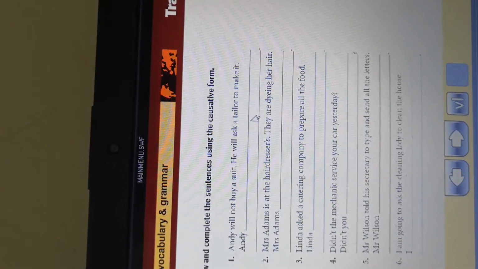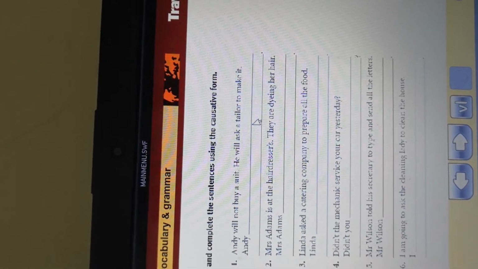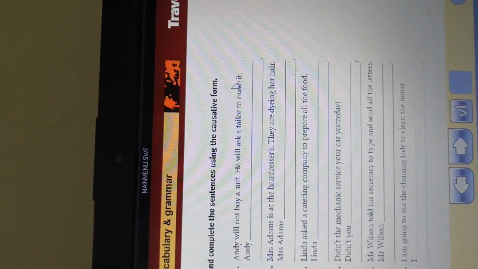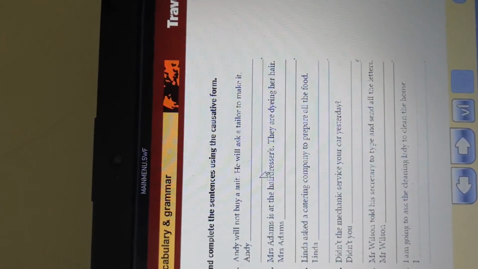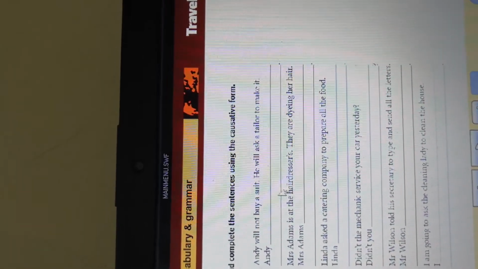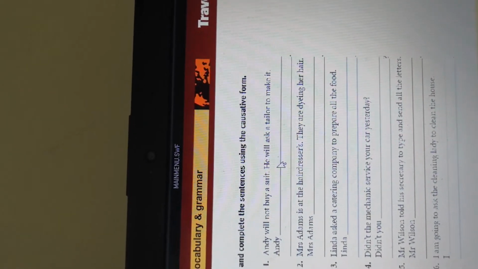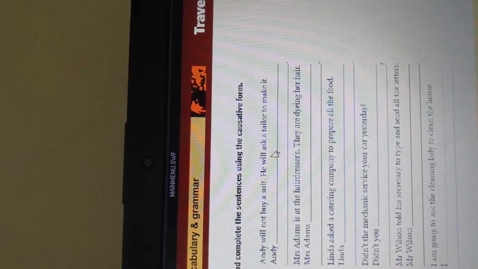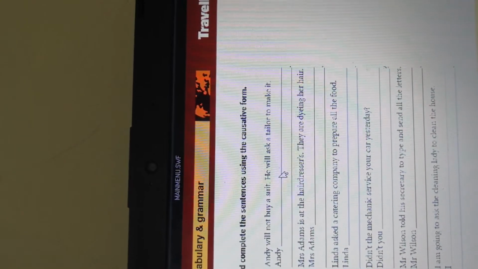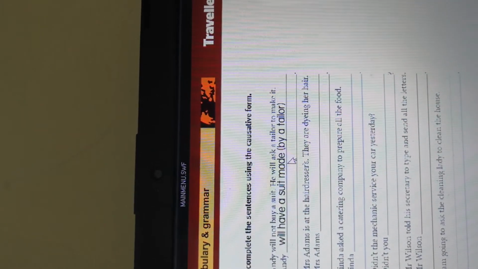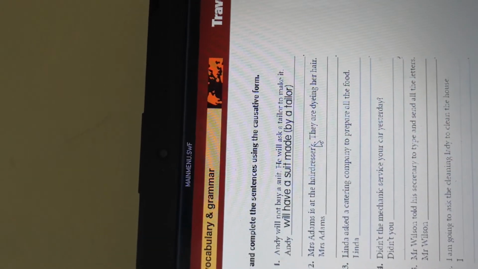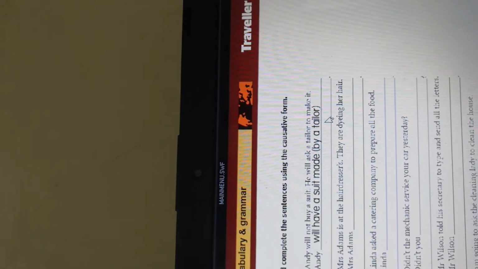Now the question is how to complete the sentence using the causative form, beginning with Andy. If we look at the sentence now, we will find the first sentence in the future simple tense. So we use future simple using will, have, plus object, plus verb 3 of make. So the sentence becomes Andy will have a suit made by a tailor.